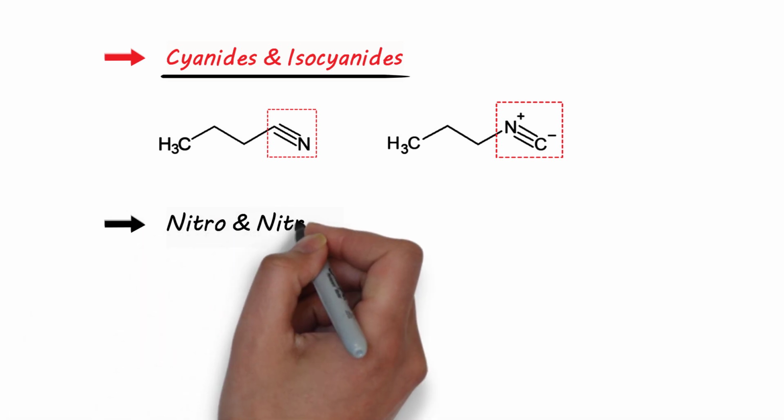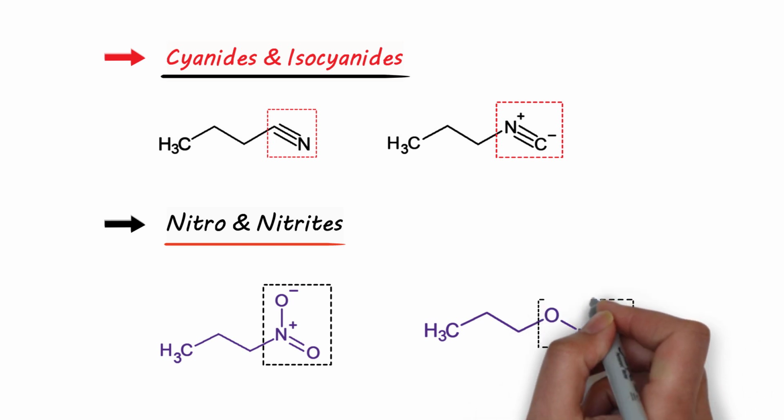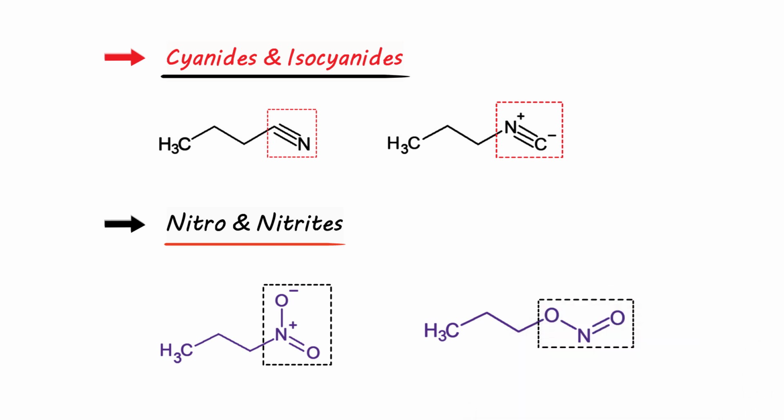Next, nitro and nitrites. The first molecule is a nitro compound because the alkyl chain is attached to the nitrogen of the NO2 group, while in the next, the alkyl chain is attached to the oxygen of the NO2 group, so it's a nitrite. Both have the same molecular formula but belong to different classes, so they are functional isomers.